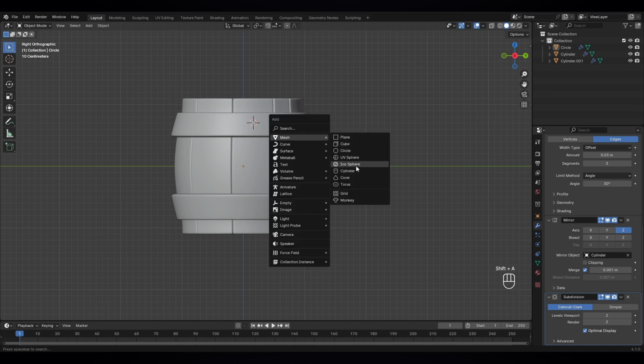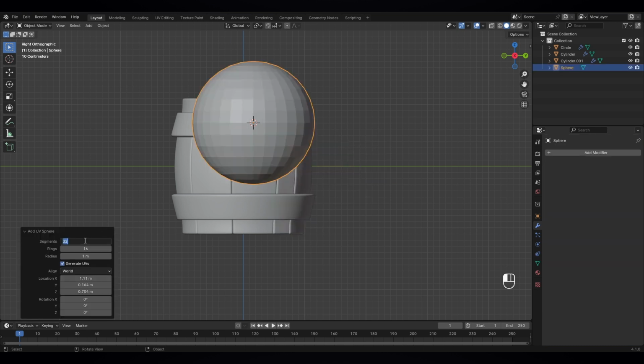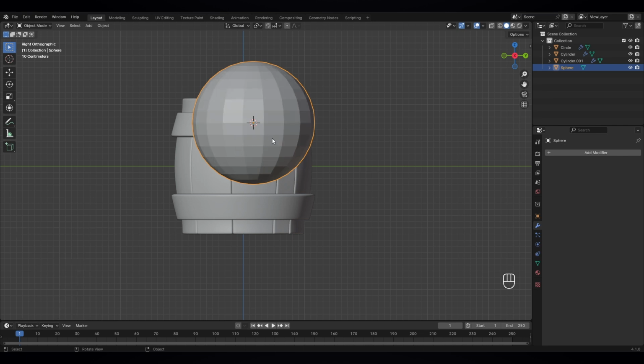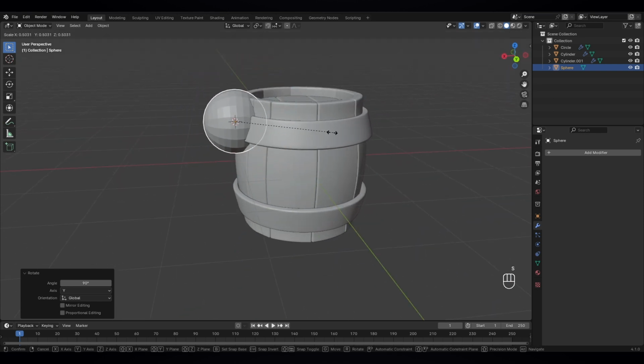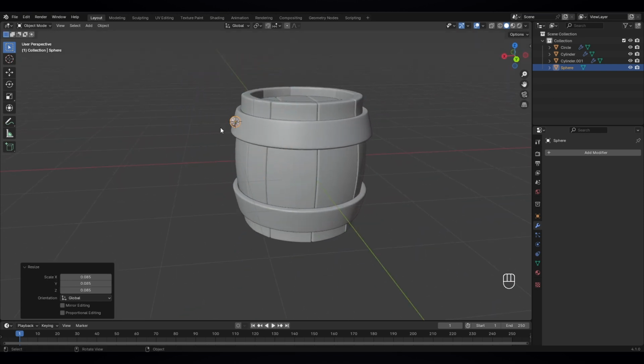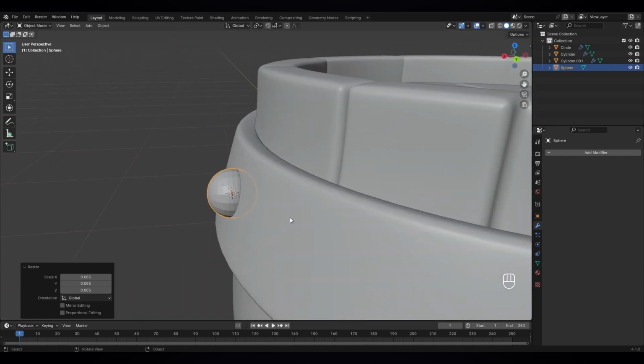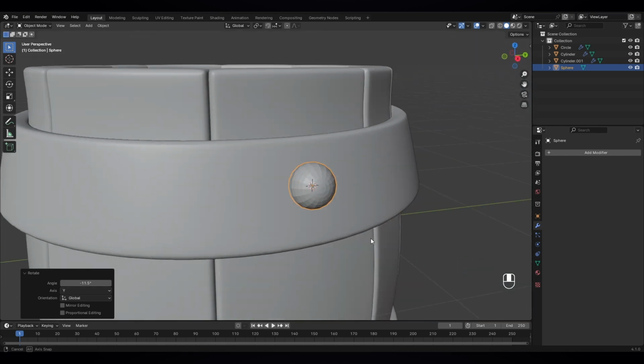We need, I'm gonna go with UV sphere. I need the UV sphere and just segments, 18 is okay, and let's rotate it by pressing R, y-axis to 90 degrees. Okay, now S to scale it down here, and let's go closer and let's rotate it a little bit like this.